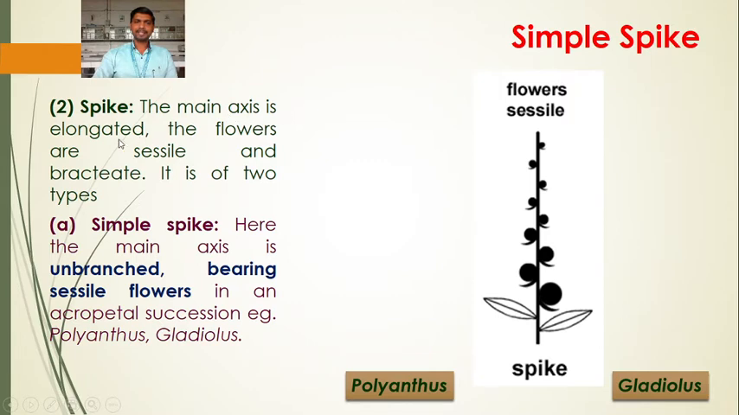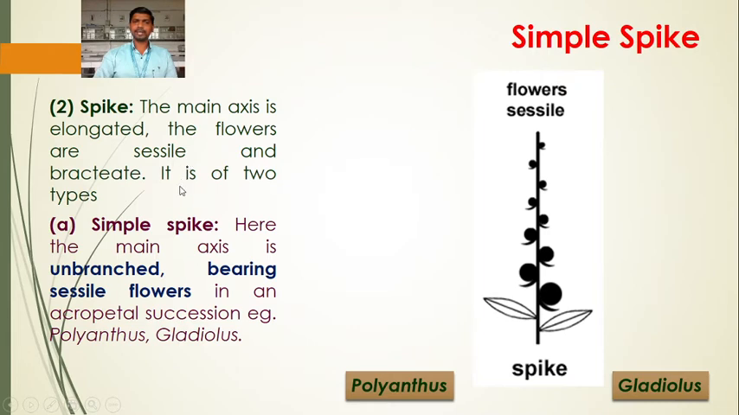The main axis is elongated. The flowers are sessile and bracteate. So the difference between raceme and spike is only that the flowers in raceme inflorescence are pedicellate, while in spike they are without pedicel, that is, sessile.